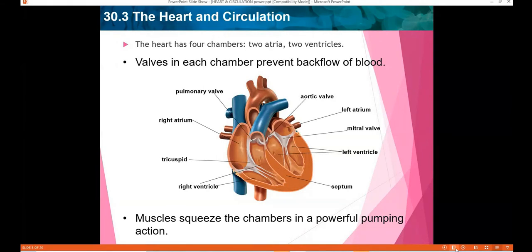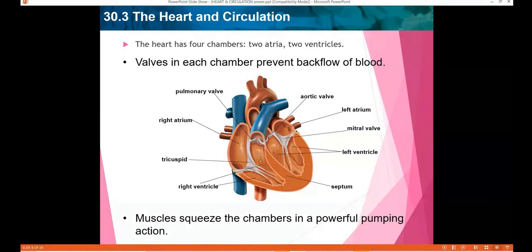This one. Okay, can you see this right atrium and the left atrium? These are the 2 smaller chambers. Okay, and the 2 larger chambers are right and left ventricles. The ventricles are separated by a septum, a thick wall of tissue. Can you see the septum here? This is the one which is separating the right and the left ventricle.